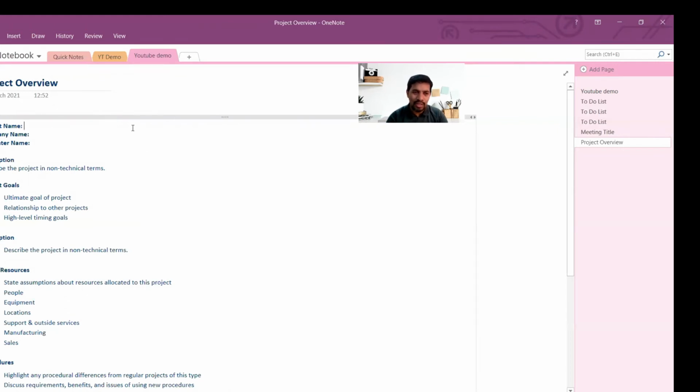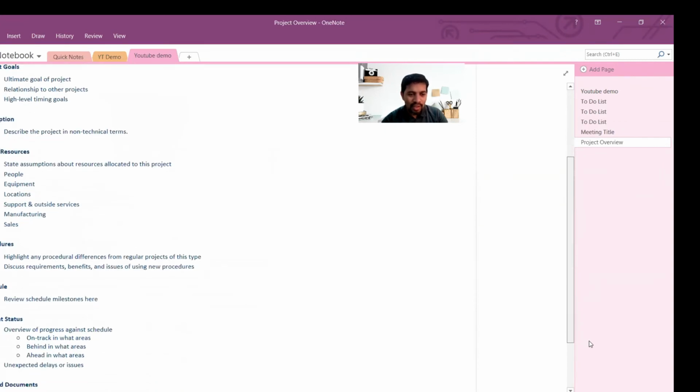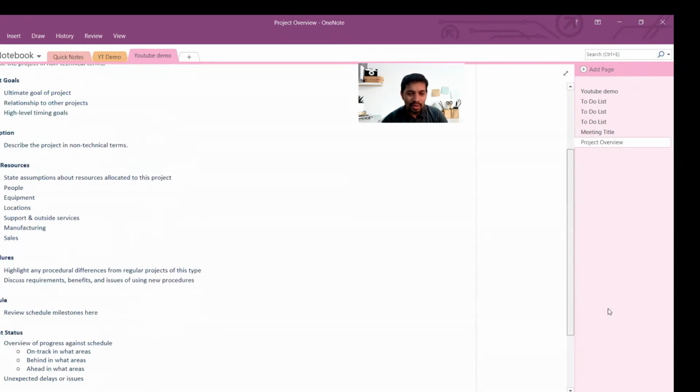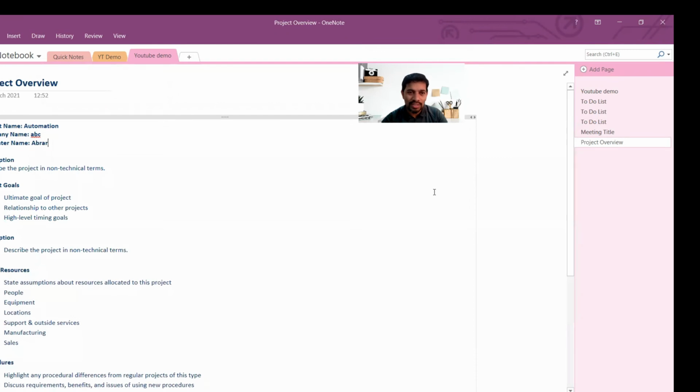For example, project name is, let's say, automation. Generically, I'm giving it automation. Company name is ABC, and presenter name is Abrar. And then from this one, you can just customize it. So all these customizations you can do in the project goals, description, team, procedures, and then you have schedule, current status, related documents. All these you can do any customization and any modification, deletion you can do.